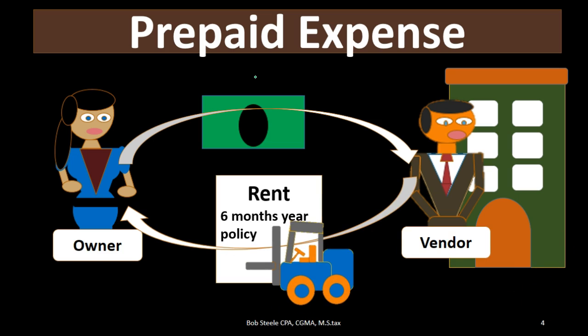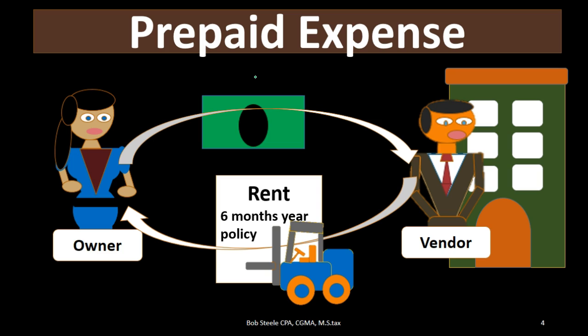At the point in time that we pay for the rent, we haven't consumed the use of that forklift for the 6 months. We just got the forklift. Therefore, when we pay for it, we want to put it on as an asset rather than an expense. And then as time passes, each month that passes, we want to record the expense.